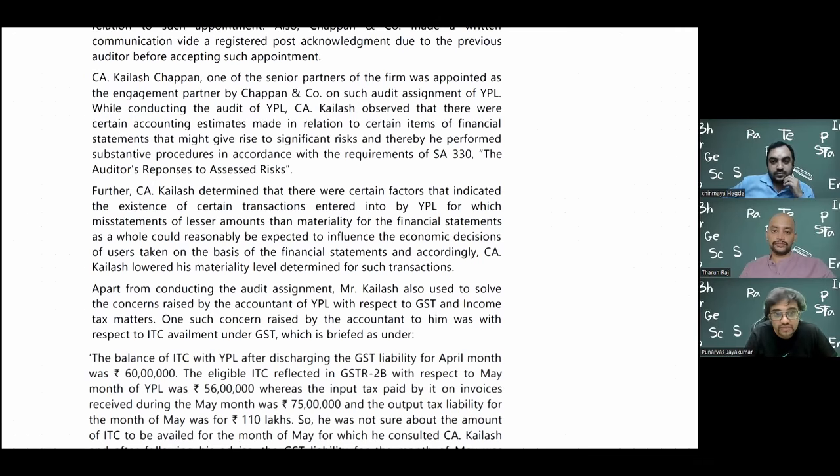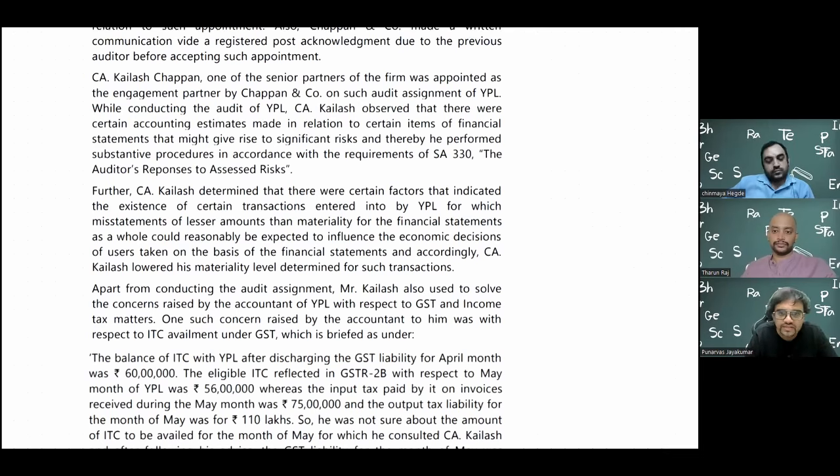Whereas substantive procedures on the other hand are more of your vouching and verification. And along with that, I have to assess the risks based on the assessment of risk which they have given in the question, 330, and then go to materiality. If everything is strong enough, my materiality level will be, let me say 10, as you said, more than 10 crore I will test. If I feel I'm not very comfortable with the internal controls and I feel that I should lower my materiality level, I should see transactions more than 10 lakhs and not 10 crore. So it all depends on the assessment of risk and how I respond to those risks.